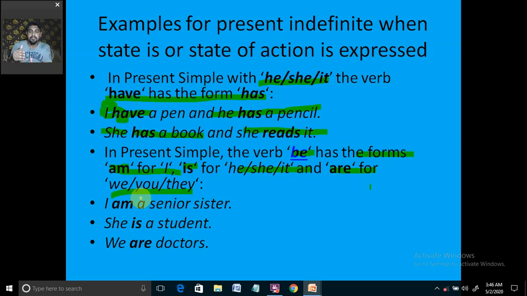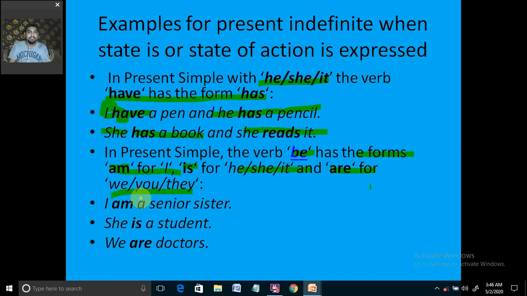When the helping verbs like is, am, are are used, not as an action verb actually, they present a state of action. Those are not doing any sort of action, but presenting the state of somebody. Okay, we are doctors, she's a student, I am a senior sister.